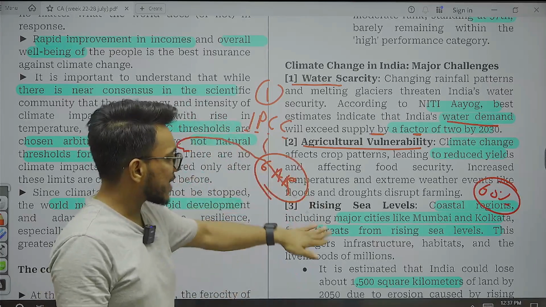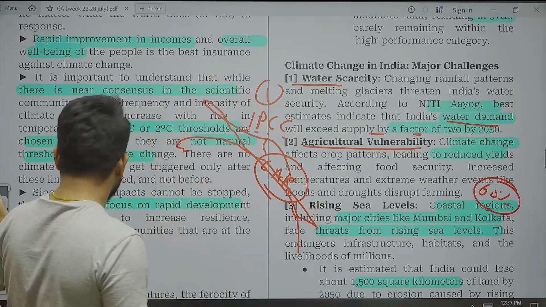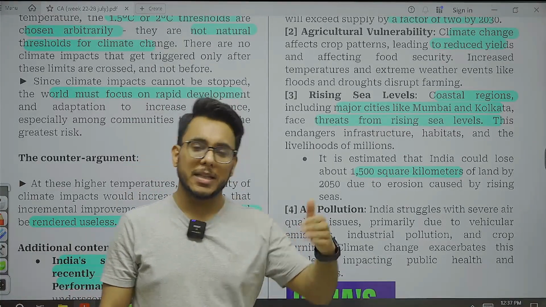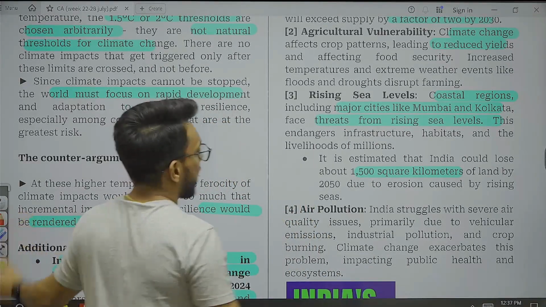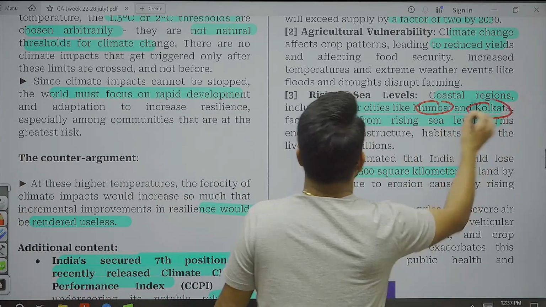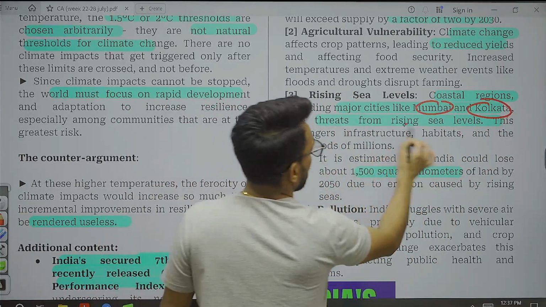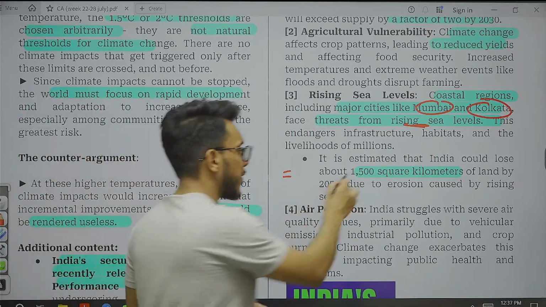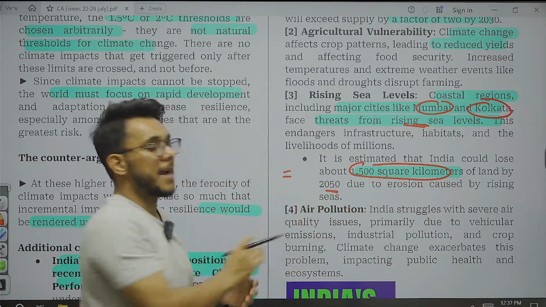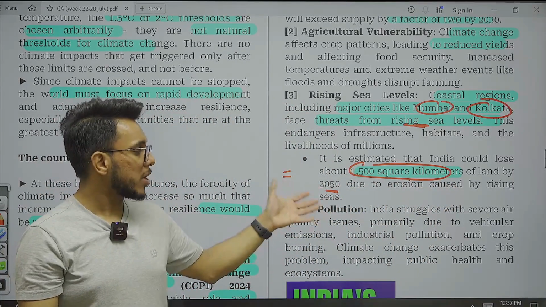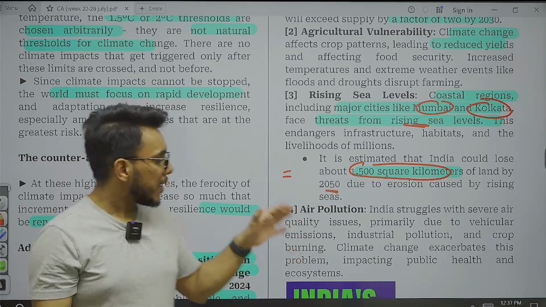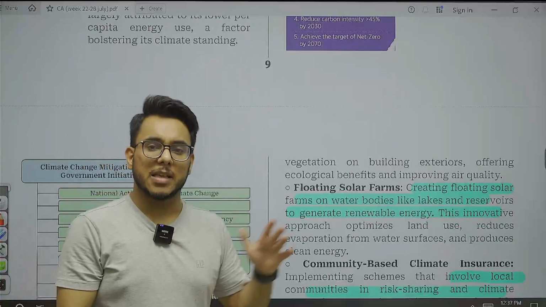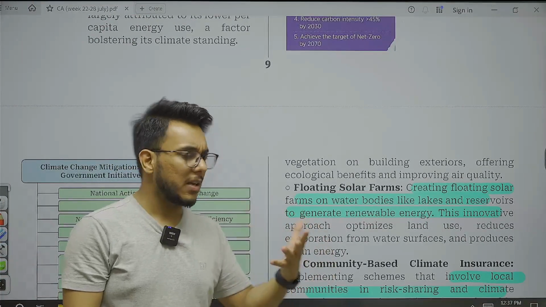Okay, then next is rising sea level. A lot of important industrial towns and cities of India are on the coast. Cities such as Mumbai and Kolkata are facing threats from rising sea level. Infrastructural losses will be there, and India will lose around 1500 square kilometers of land by 2050 because of the erosion caused by the rising sea. Now, the next issue that comes here is air pollution. By the way, on air pollution, there is a separate article that I have taken, so we'll cover it there also.